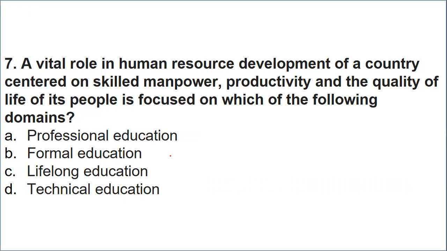They are asking us about skill, manpower, productivity, and quality of life. So it will come under technical education. Skills you will not get in any of the other education; that will be a part of your technical education.